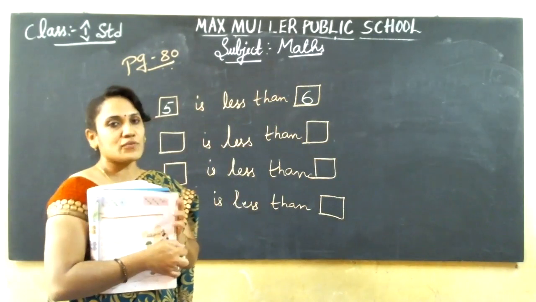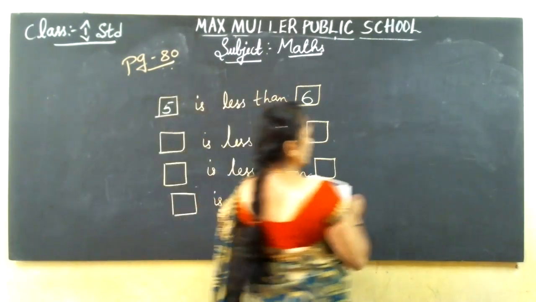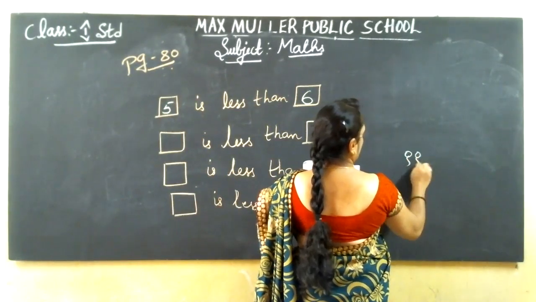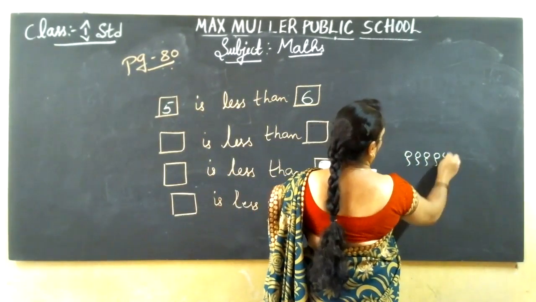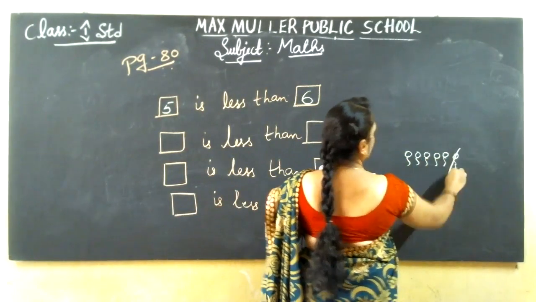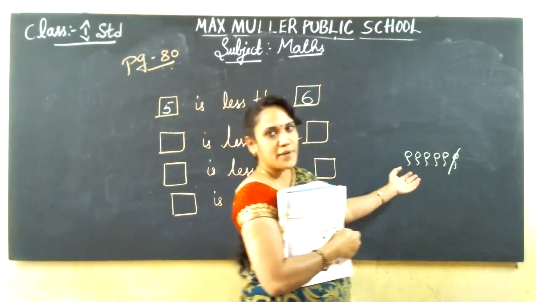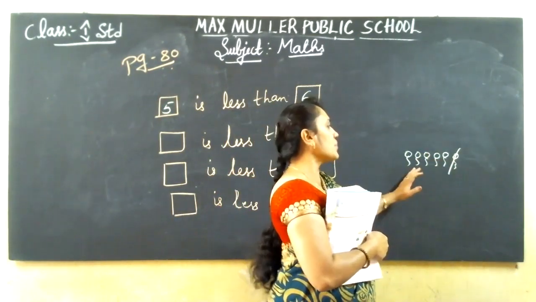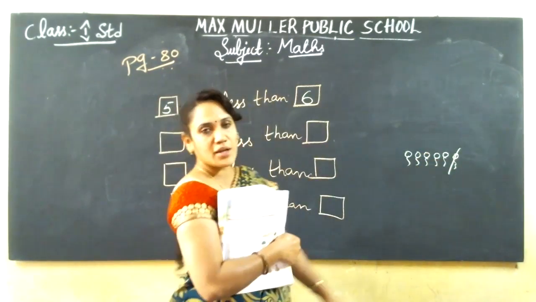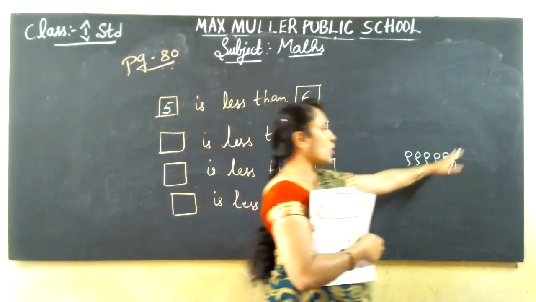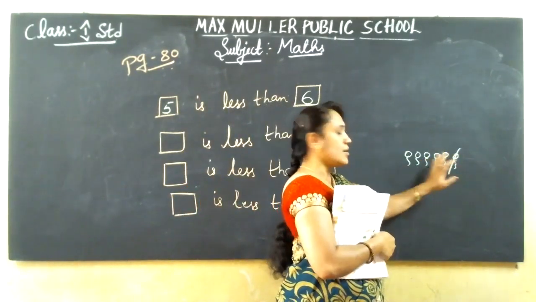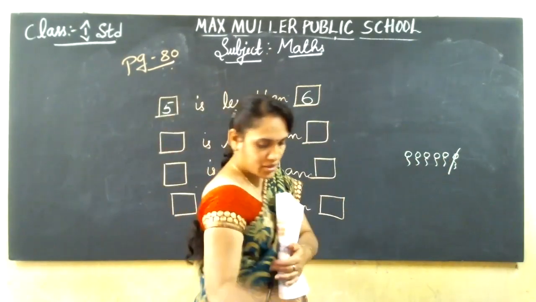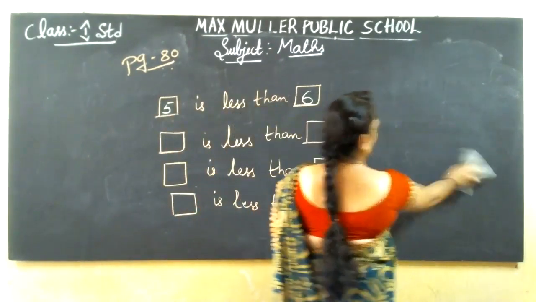If you are having 6 balloons, if you give 1 to a friend, 1 has become less. 6 balloons, if you give one to a friend, how many will you have left? 5. Understand? So from 6, 1 has become less, which means 5 is there. That only we have written here. 5 is less than 6. Count how many bags and you can write it.